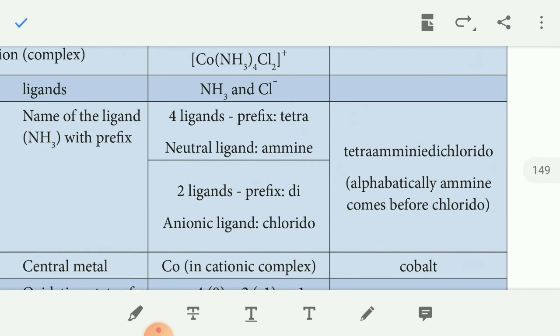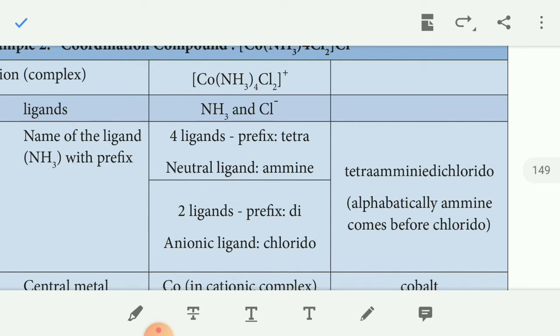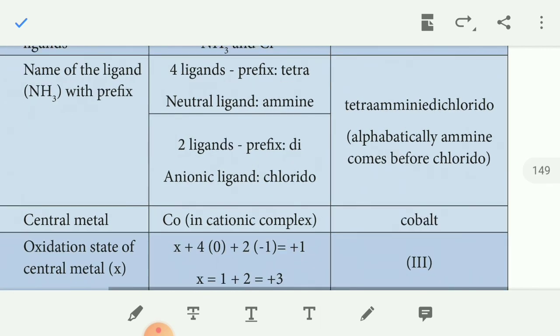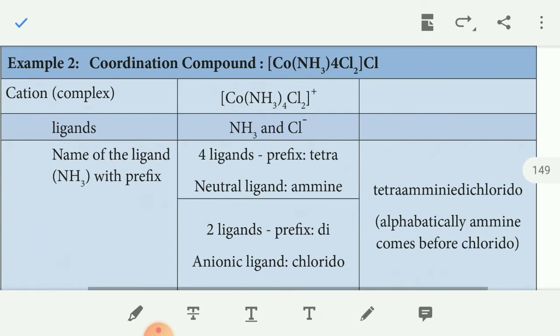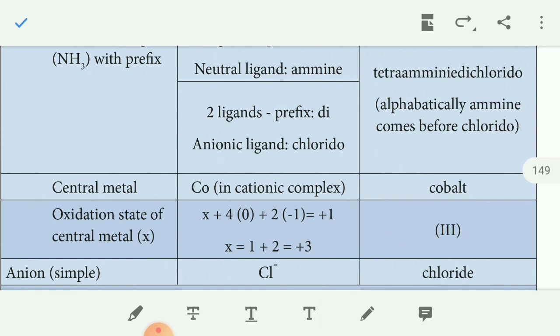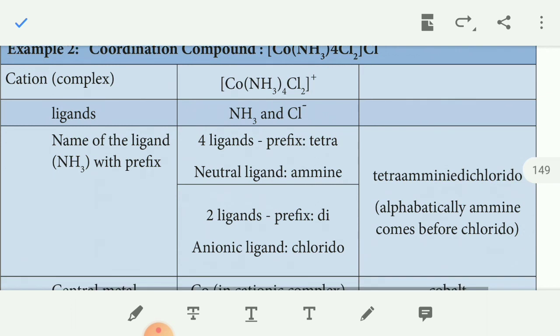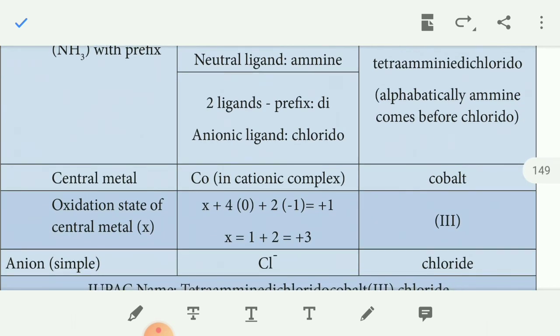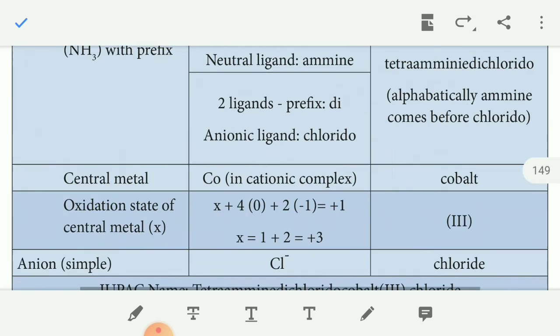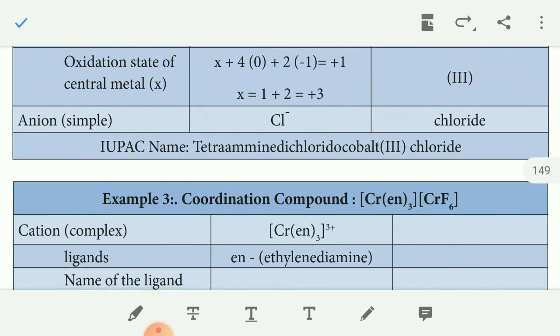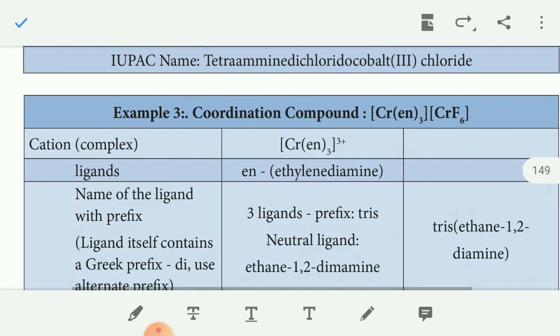Alphabetically, ammine comes first and then chlorido, because A comes before C. So tetraamminedichlorido. Then the central metal is Co, and since the complex is cationic, it is cobalt. The oxidation state of the cobalt is +3. Then the simple anion, Cl-, is chloride. So the name of the complex is tetraamminedichloridocobalt(III) chloride.